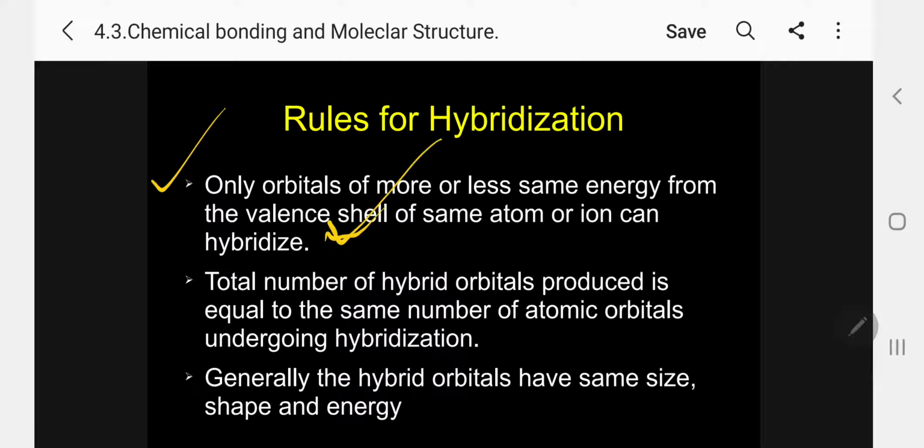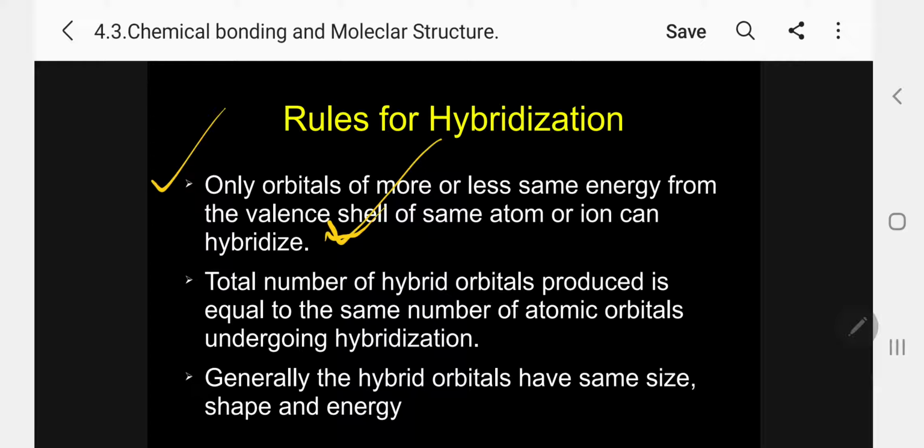That means in a molecule, the central atom, only orbitals in the same valence shell undergo combination. Suppose in n equals 2, s and p orbitals are there: 2s and 2p will undergo hybridization. In n equals 3, you have 3s, 3p, 3d, so they will undergo hybridization.